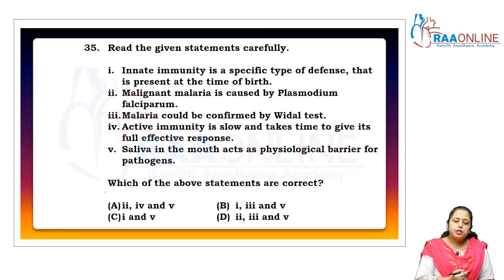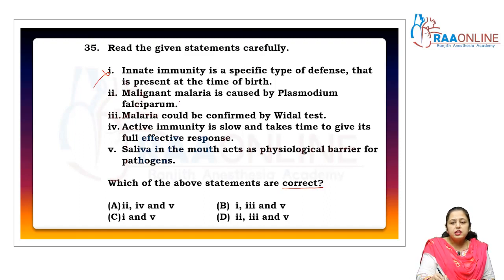Read the given statements carefully and say which of the following statements are correct. Innate immunity is a specific type of defense? No, it is a non-specific type of defense that is present at the time of birth, right? That's why it is inborn immunity, but it's non-specific, not specific.